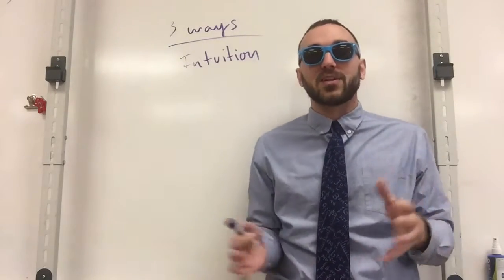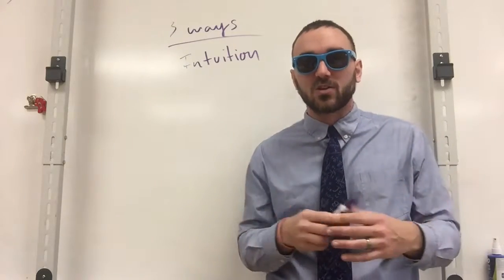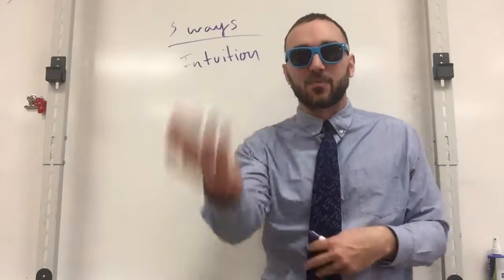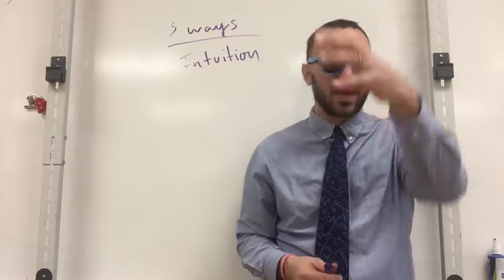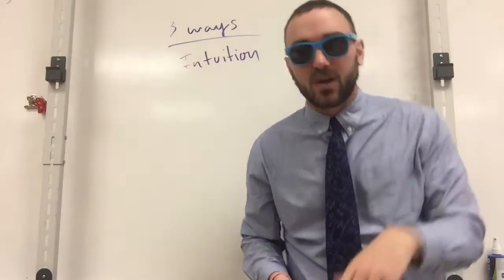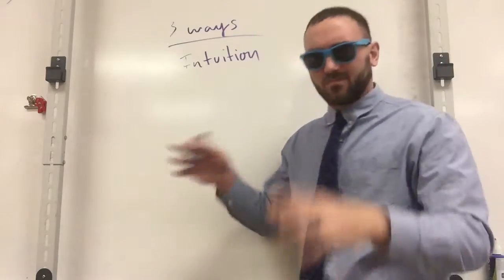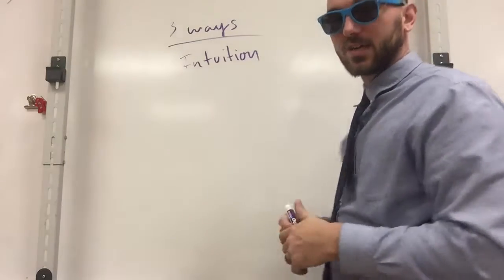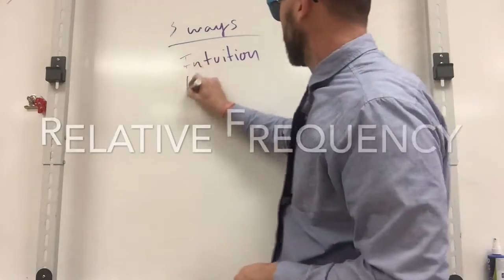Now, that may be founded in some statistics, but they may not be sharing all those statistics with you. So it's just spur of the moment, we assign that probability, but it's our best guess of something occurring based on our prior situations or experiences, right? The second way, which is the most non-reliable method, by the way, so you should know that. So intuition is the first way. Our second way is going to be relative frequency.